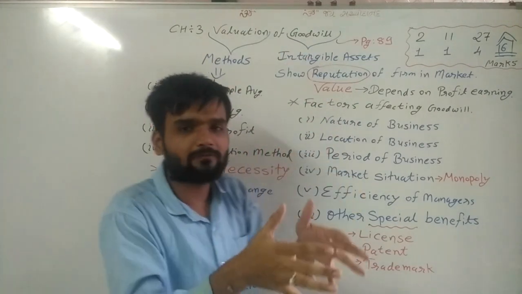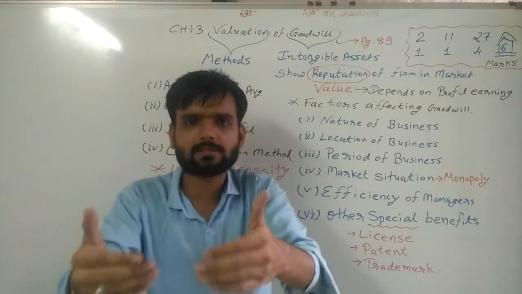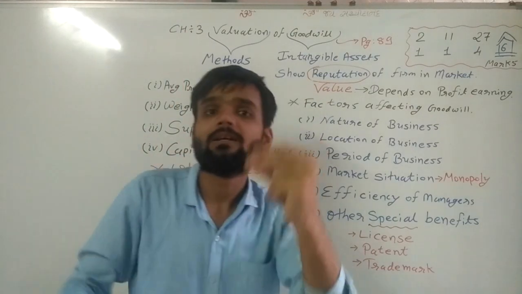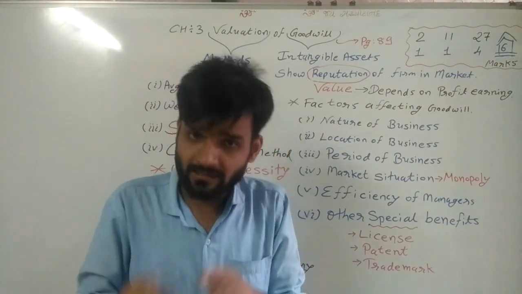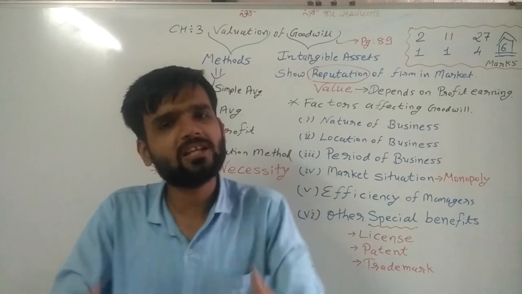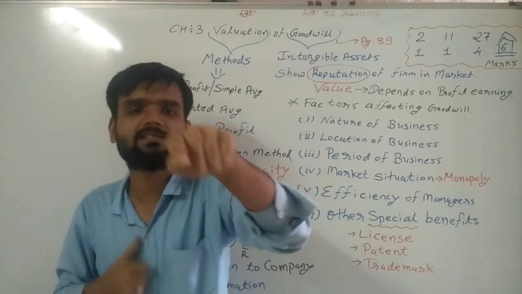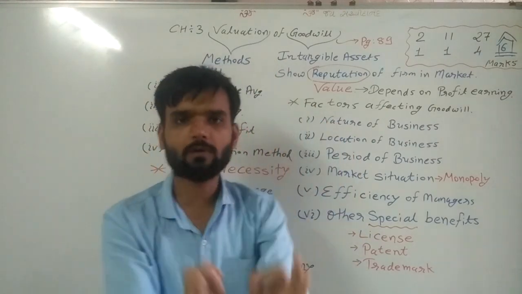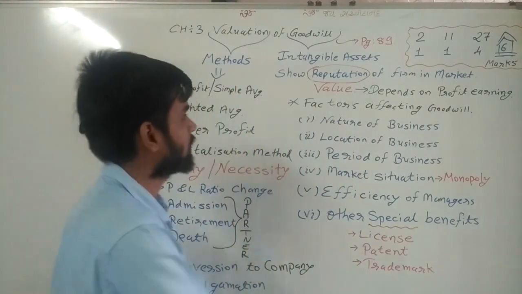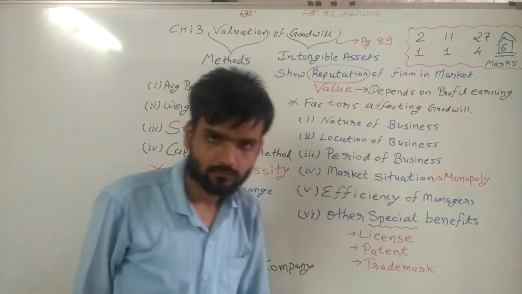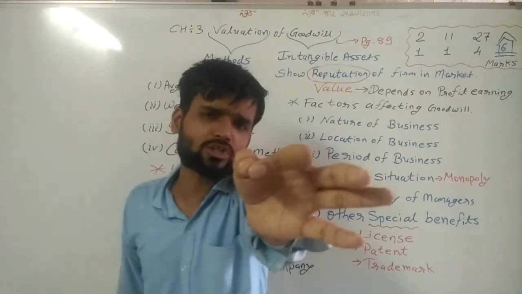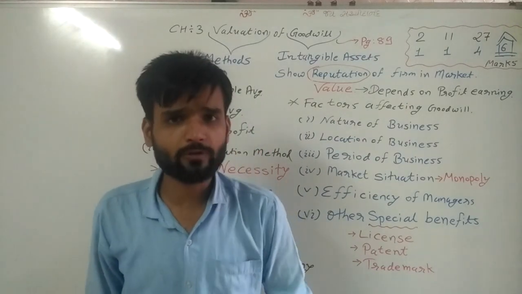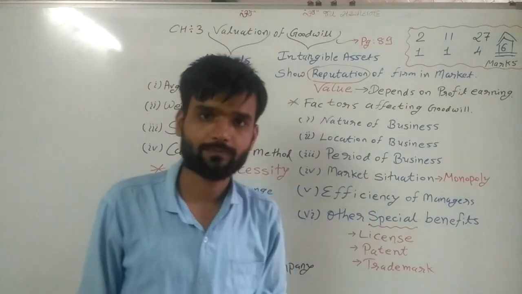Because of that reputation, how many persons are there? How many prefer that particular place? That is the reputation, and because of that, they are earning more. And there is the goodwill. So these are the two meanings given in your textbook. We know the valuation of goodwill depends on the earning capacity of the firm, and also that it is the value of reputation.